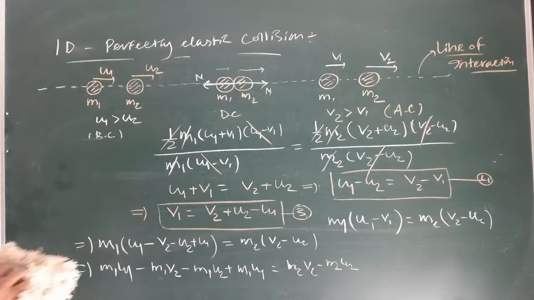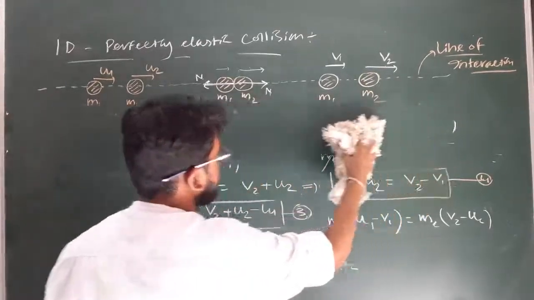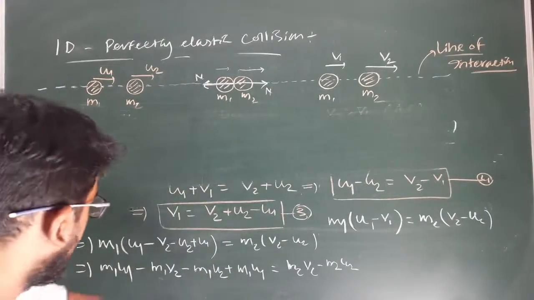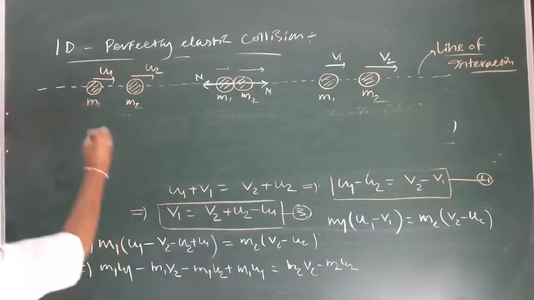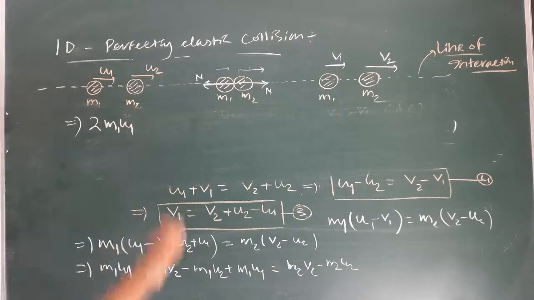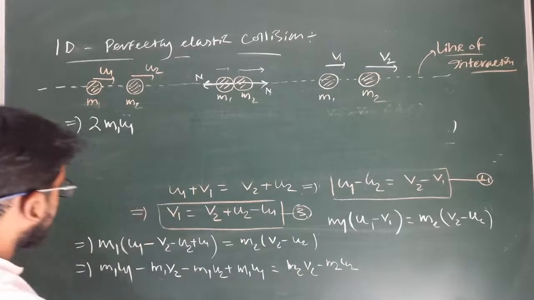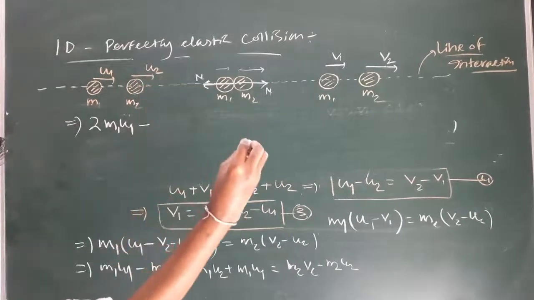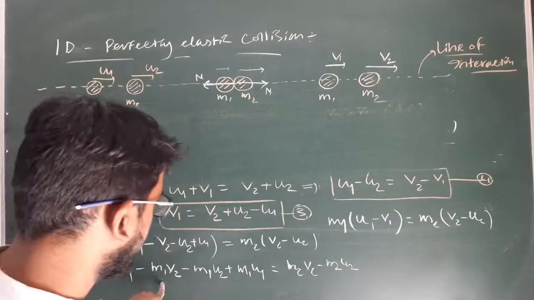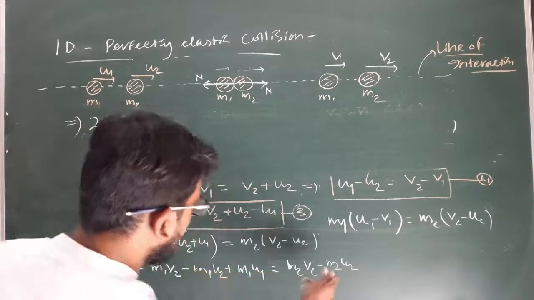So we can solve this by rearranging it. This is m1 u1 and this is m1 u1, so it will become 2 m1 u1. So this implies 2 m1 u1 minus m1 v2, and taking this term along this side, it will be m1 v2 and this is m2 v2, so this is m2 u2.